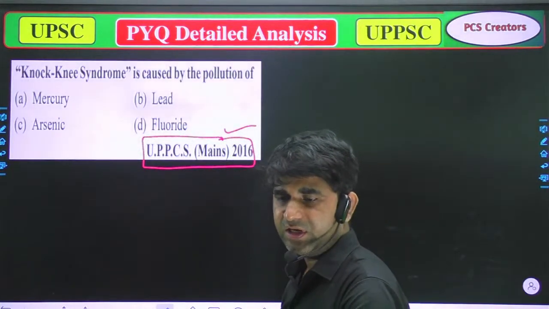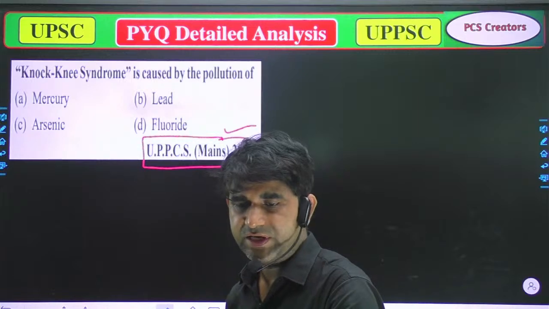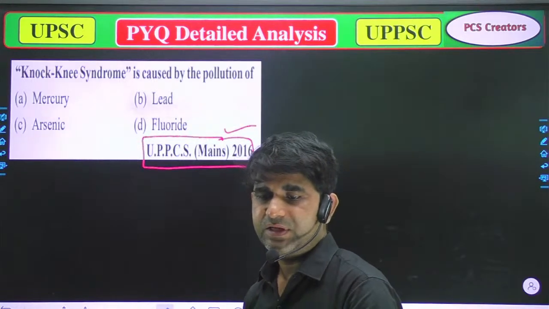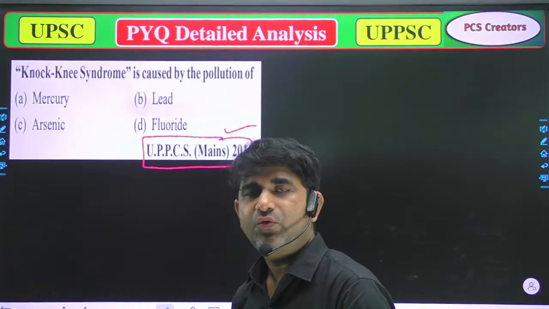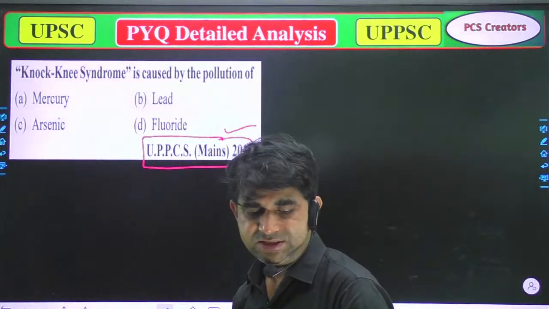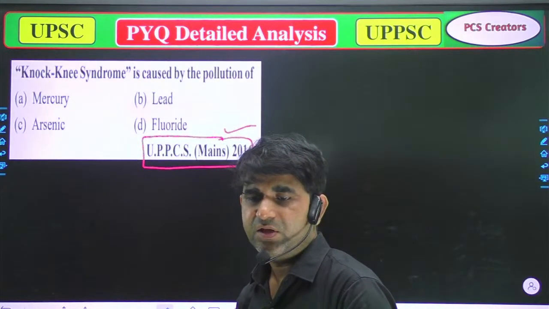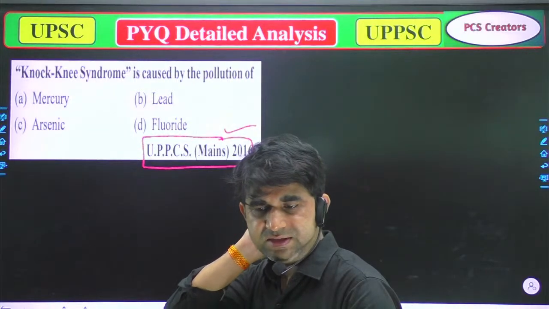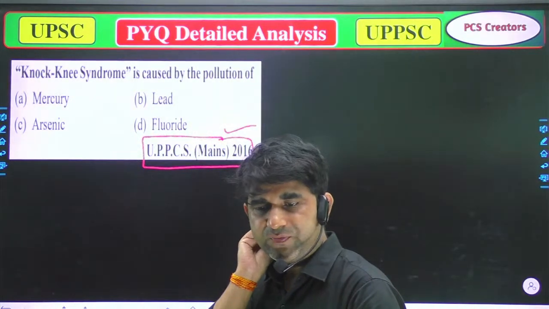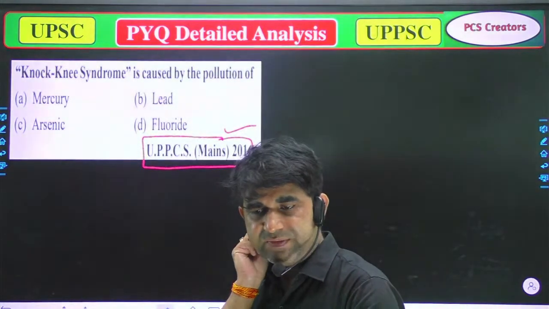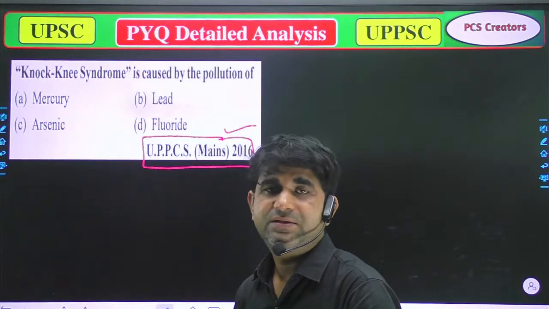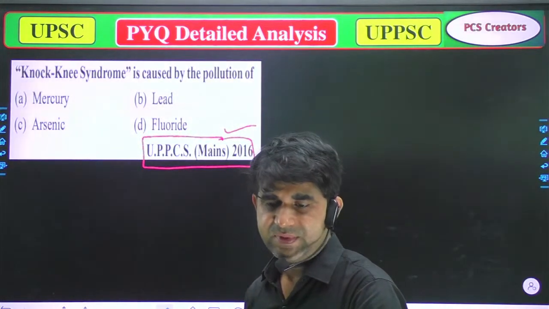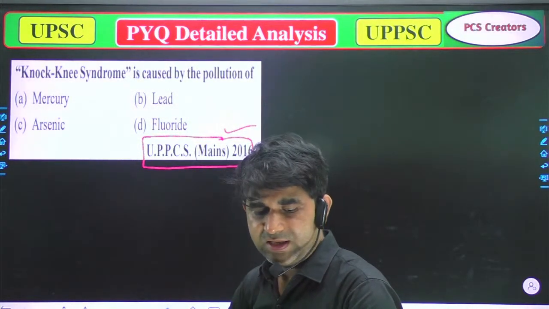Anyone live? I am still waiting for a response, which of the following is correct. Knock-knee syndrome is caused by the pollution of mercury, then lead, then arsenic, and then fluoride.